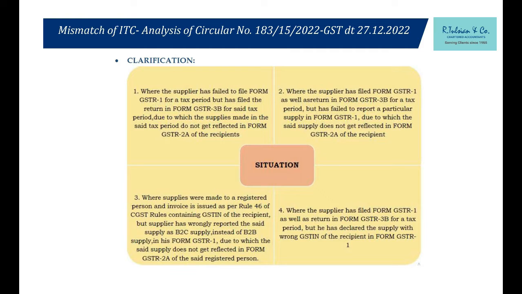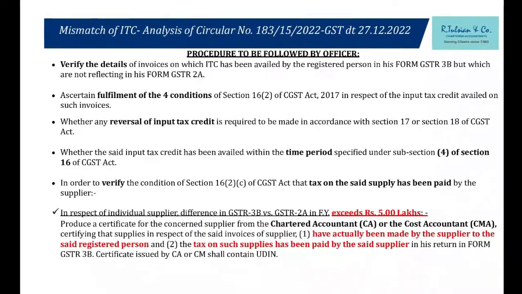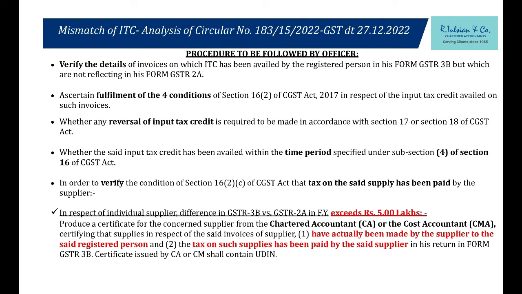Fourth situation, he has filed his GSTR 1 and 3B, but he has shown my invoice against some other GSTIN. So my 2A 2B will not be auto-populated with that. What does the department say? The department says, sir, no problem. If the mismatch of 2A and 3B is more than 5 lakh rupees for one particular party, I am saying for one particular party, for 17-18, 18-19, these 2 years only. Later on, I will tell you another circular has come out. This is only for 17-18, 18-19.